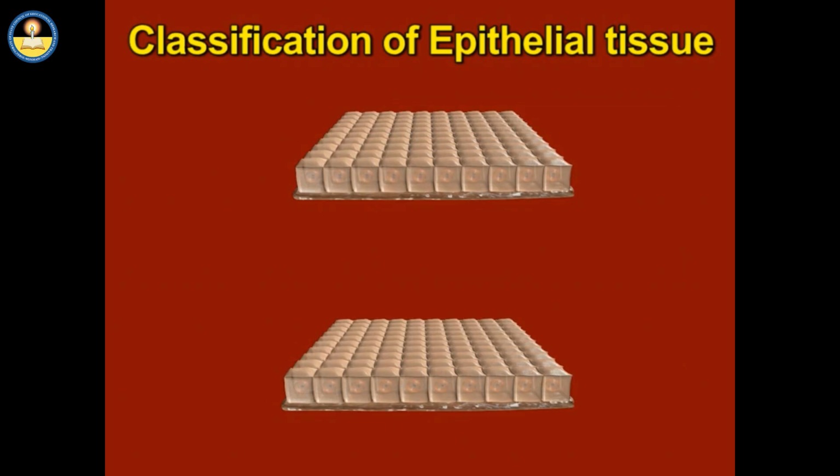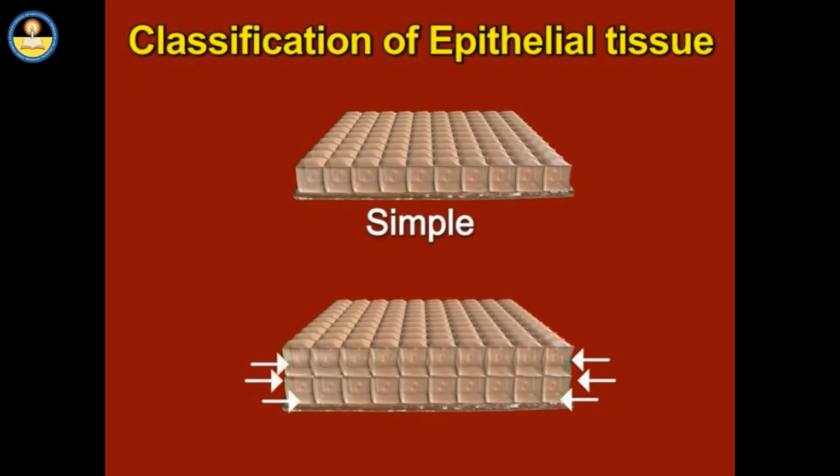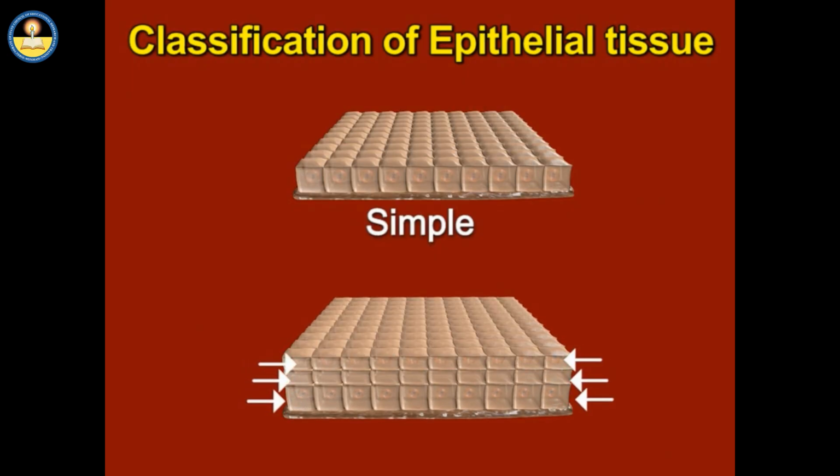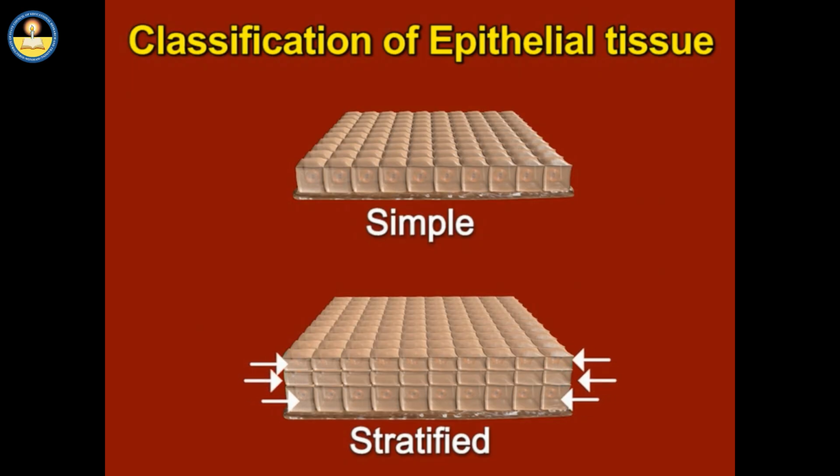Classification of epithelial tissue is also based on the number of cell layers. When the tissue is organized into a one-celled thick layer, it is classified as simple. When the cells forming this tissue are arranged in more than one layer of cells, the tissue is named as stratified.